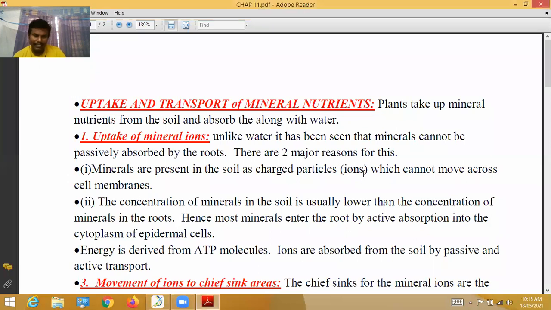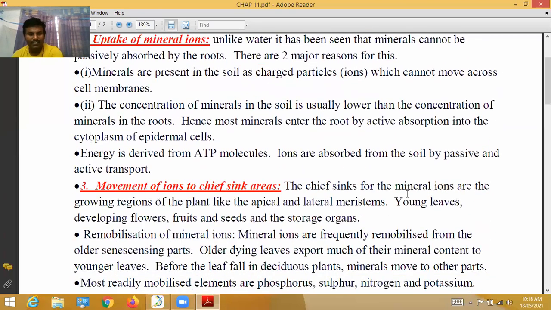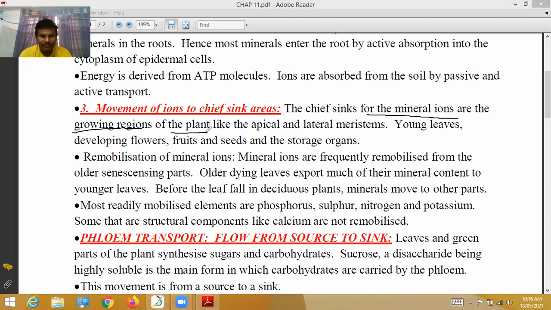Next, movement of ions to chief sink areas. In this one, what happened? The chief sinks for the mineral ions are the growing regions of the plants.